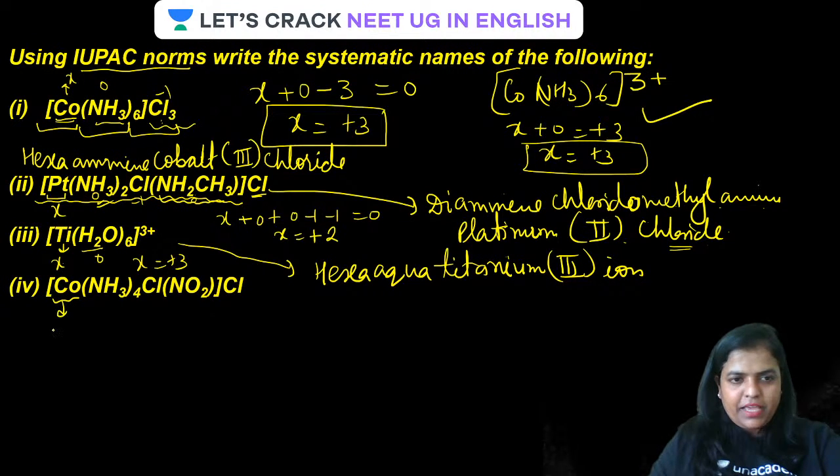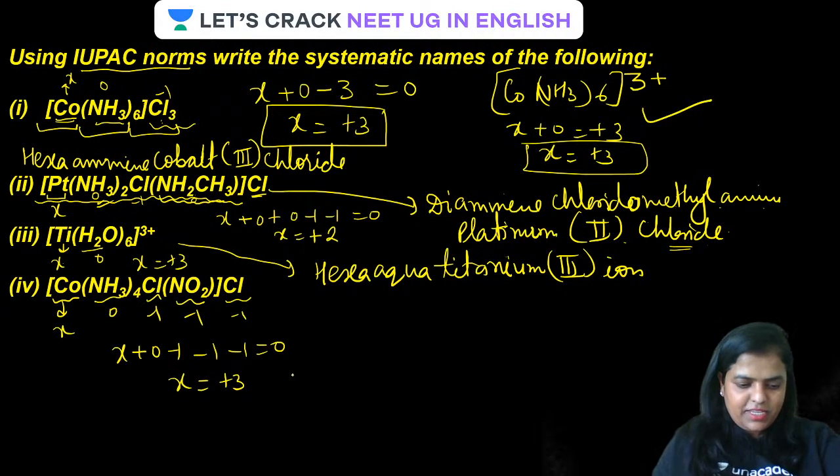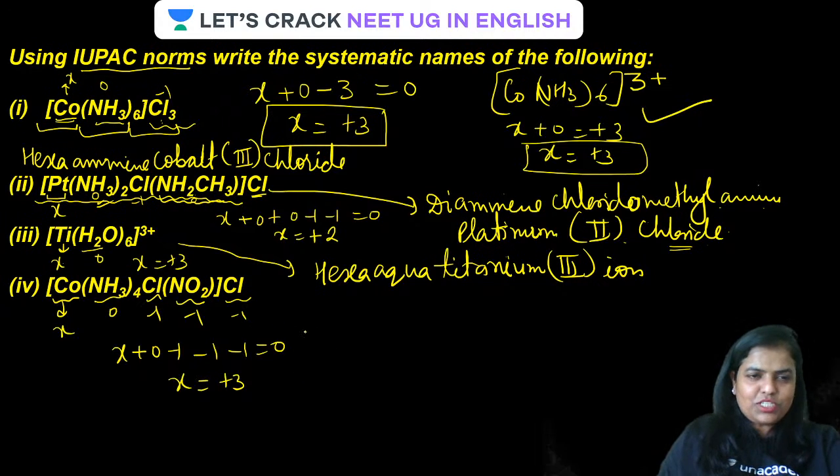Guys, this let it be X. This is 0. This is minus 1. NO2 is taken as minus 1. Chloride is minus 1. So the oxidation number over here will be X plus 0 minus 1 minus 1 minus 1 should be 0. So X will be coming out as plus 3. Is that clear, guys? So what is the name?